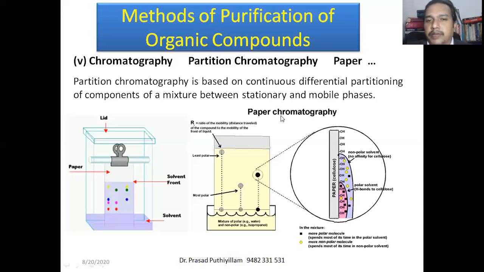Therefore by paper chromatography we can separate water as well as isopropanol. The capillary force opposes the gravitational force I mentioned. The paper surface acts as small capillaries so that the solvent molecules move, which is known as capillary force. Therefore isopropanol can be separated from water easily by paper chromatography.